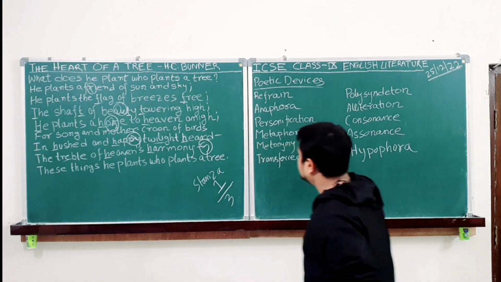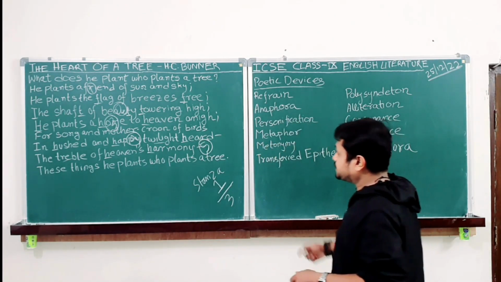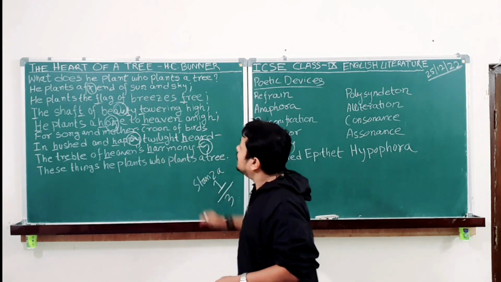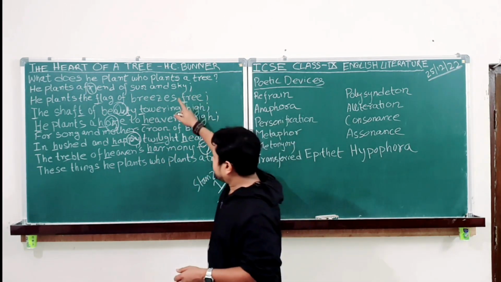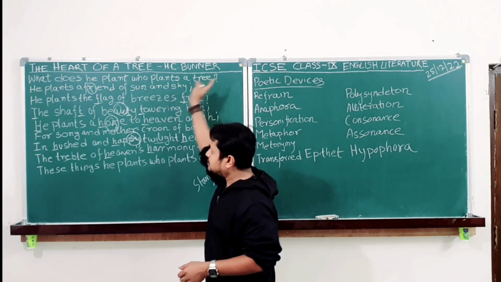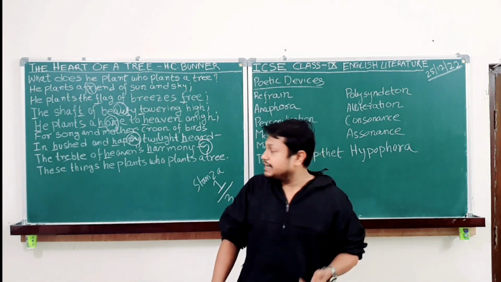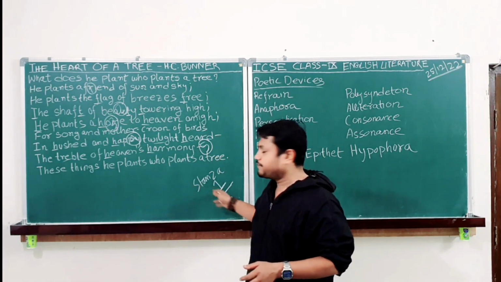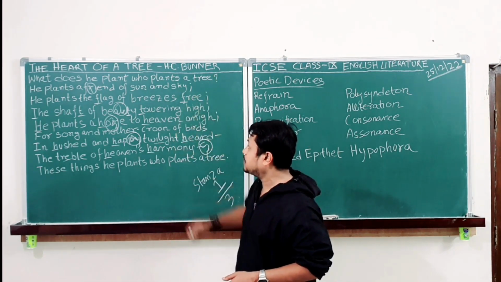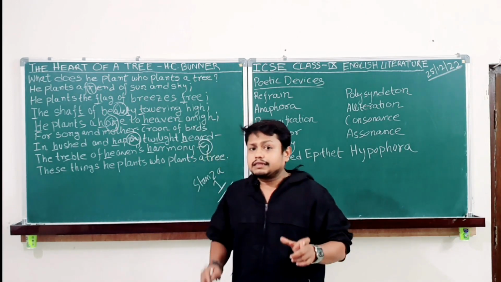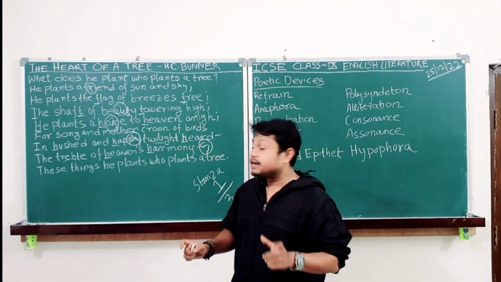Let's start with the poetic devices. I have already underlined the alliteration consonants. Starting off from here, what does he plant? Who plants a tree? This sentence will get repeated multiple times. Like before, the very first line of the following stanzas also will be this question. So whenever you find an entire line getting repeated, that will be termed as a refrain.